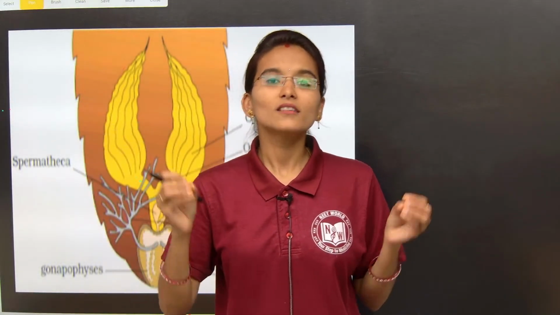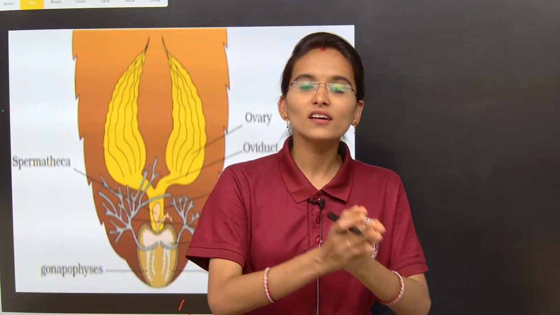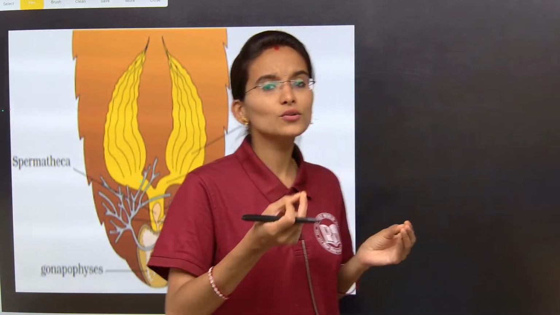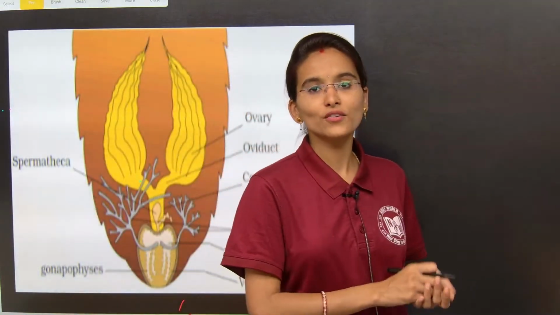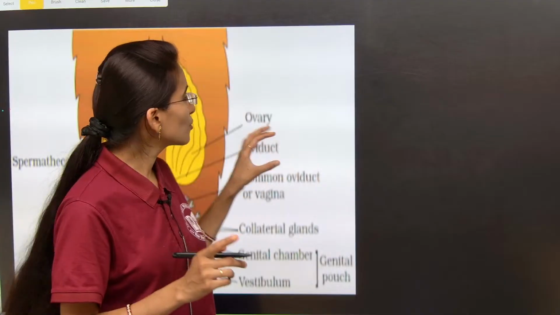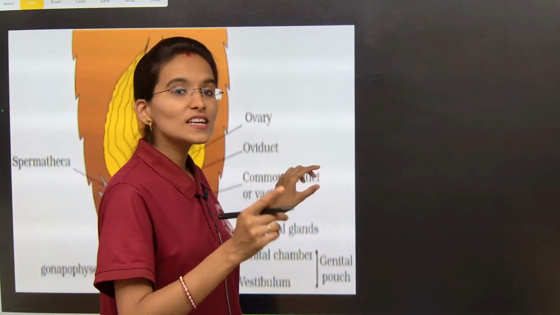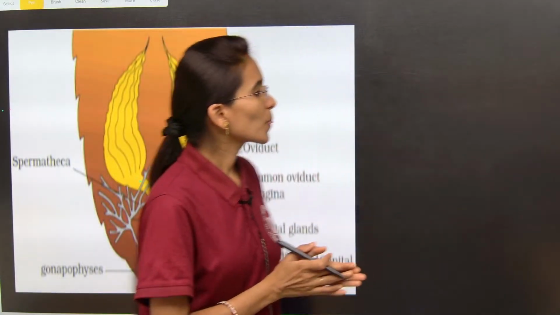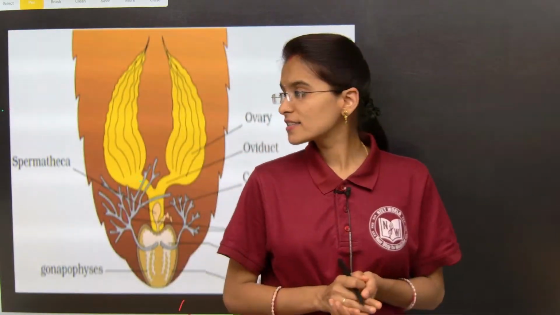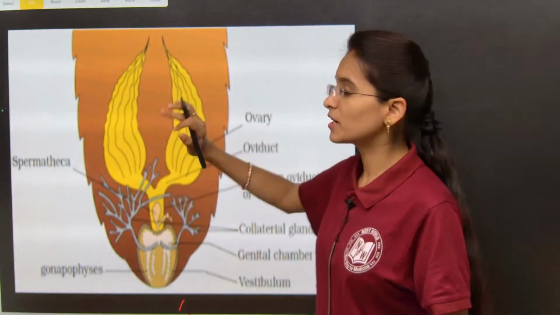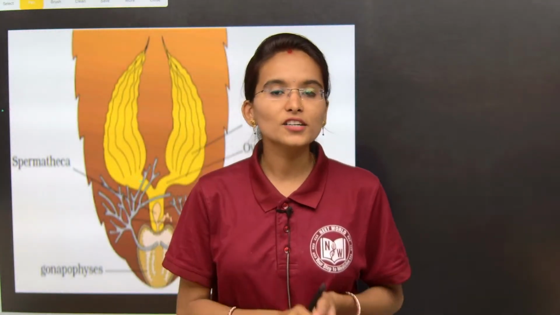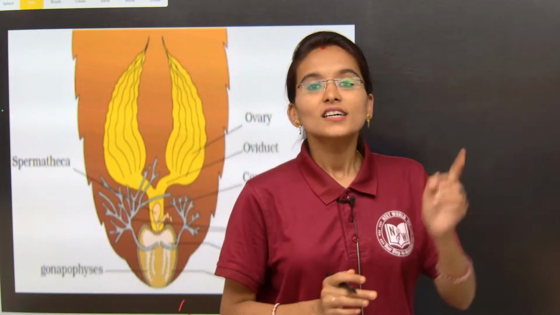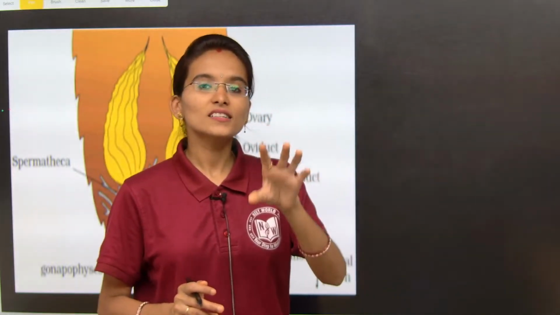So the diagrams are most important to score the 8 marks, 4 marks, as well as to score more marks and to attempt the correct question from the NEET point of view also. So please be thorough with the labelings, as well as with the role of each part, what actually it is going to form. Just within 2 minutes I am going to summarize the whole female reproductive system. The female reproductive system starts from the second segment and continues up to the 10th segment.